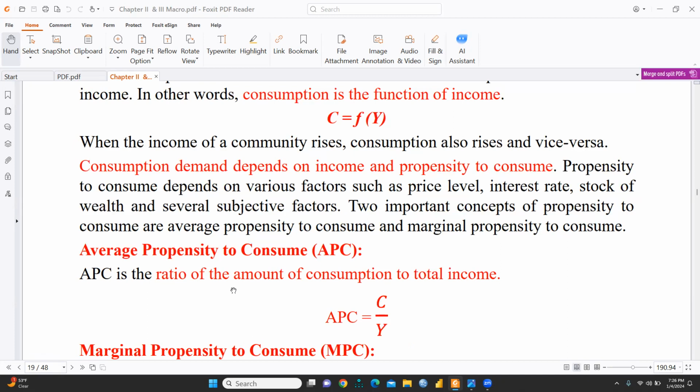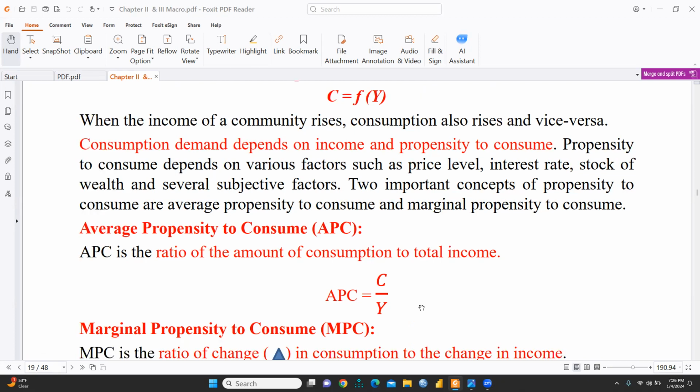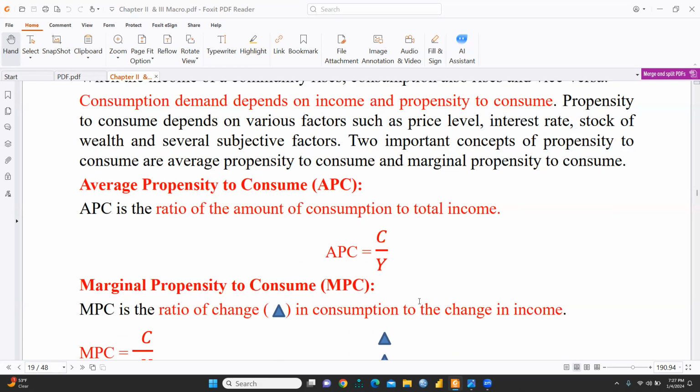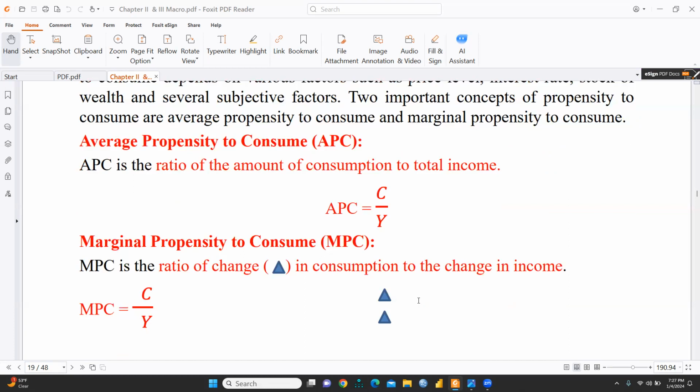Average propensity to consume is the amount of consumption divided by total income. When we divide consumption by income, we get the average propensity to consume. When we talk about marginal propensity to consume, it is always a ratio of change. That means the delta sign would be before C and before Y. So this is the ratio of change in consumption to the change in income: change in consumption divided by change in income.